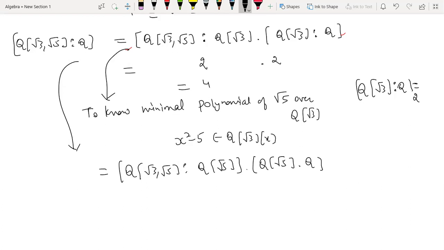First you drop root 5 and then you move ahead, or you drop root 3 and accordingly you move ahead. So this and this should be the same. That way also you will get the dimension to be 4. Is that fine? Is it clear?